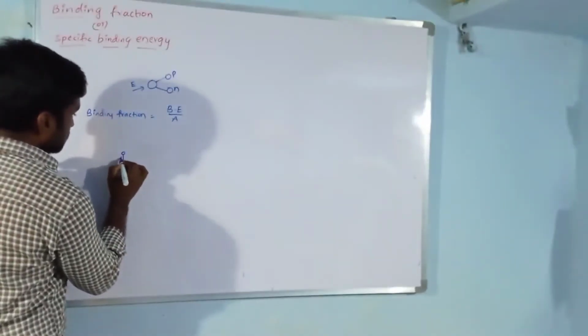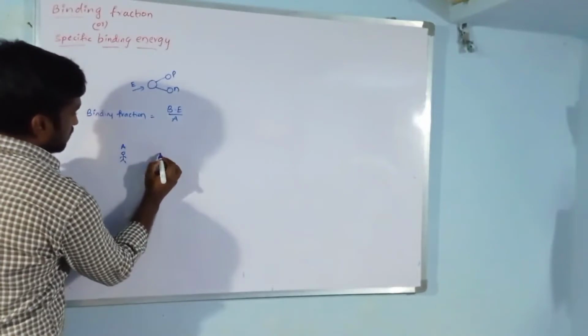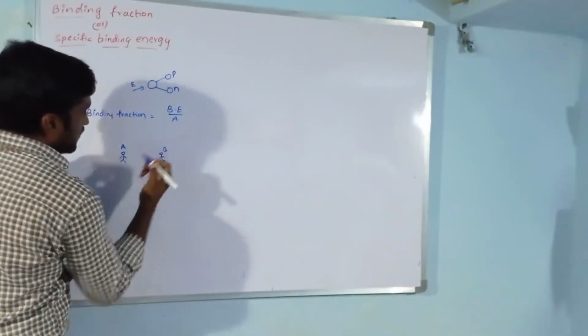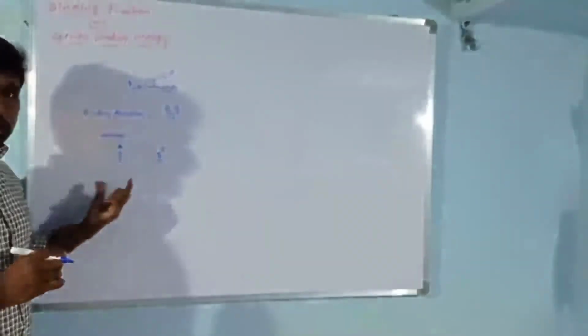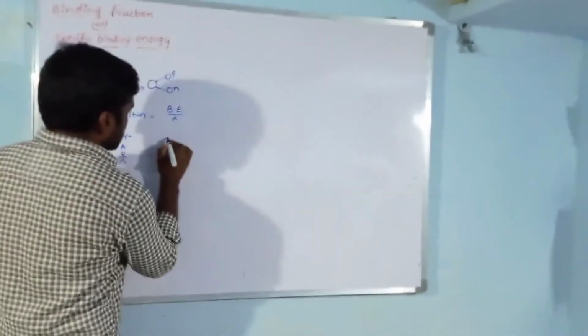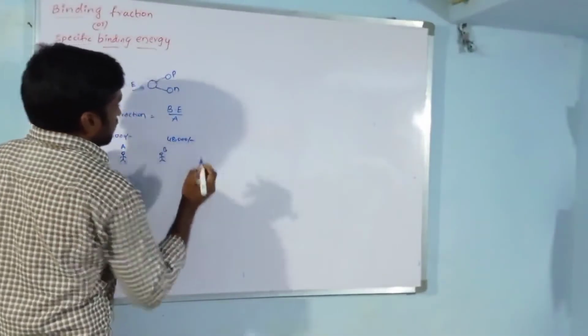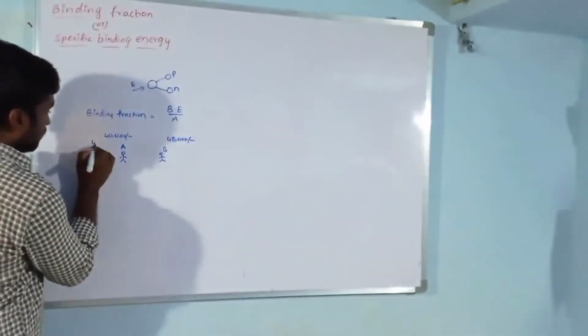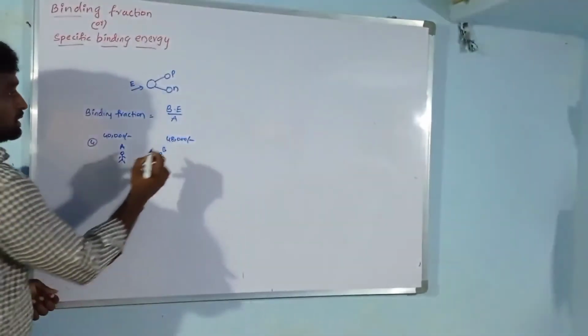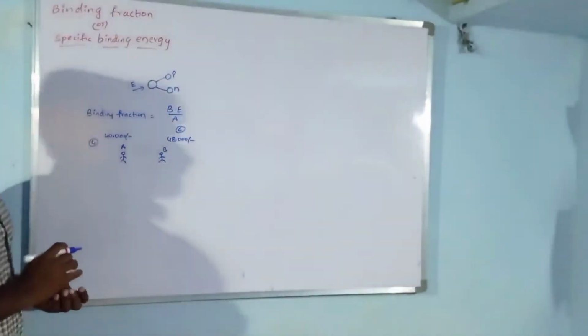I will give you a simple example here. Suppose there are two persons. This person's name is A, and the other person's name is B. Person A earns 40,000 per month. Person B earns 48,000 per month. How many members are in their families? Here 4 members are in A's family, and 6 members are in B's family.